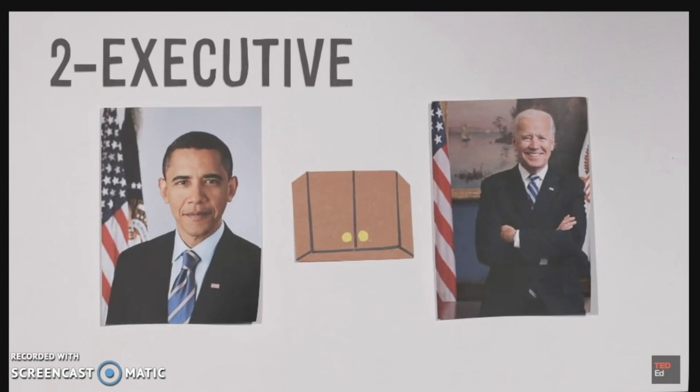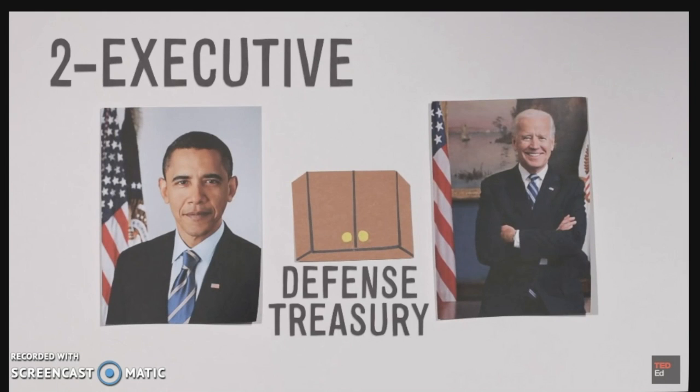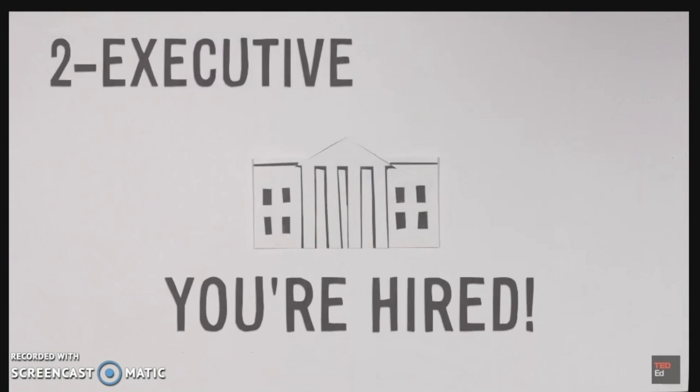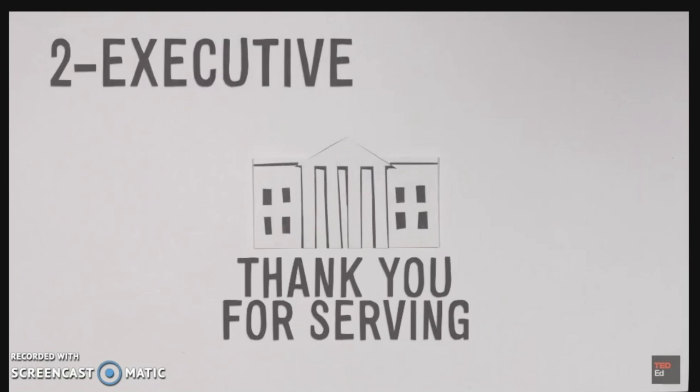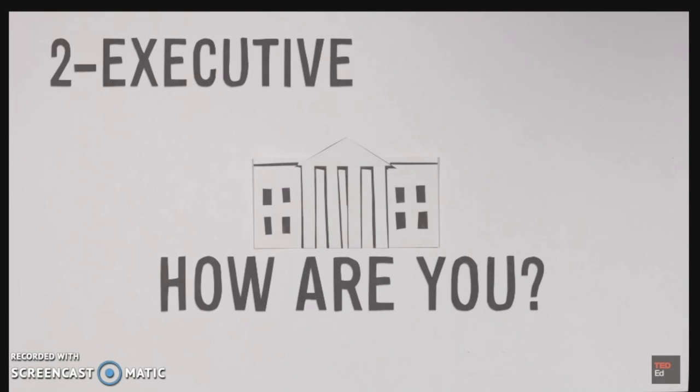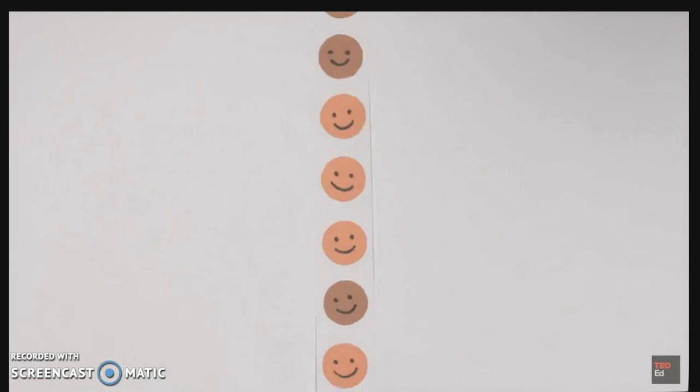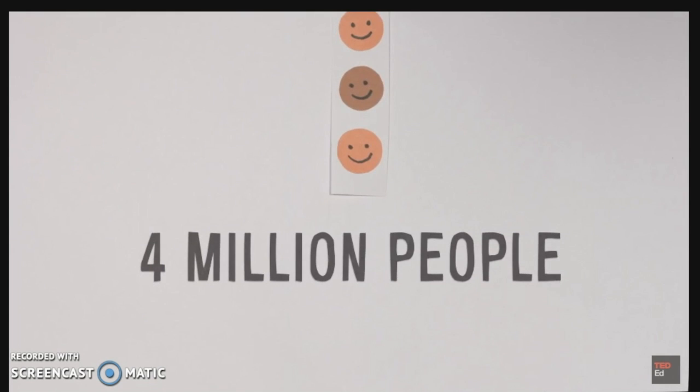These appointed helpers assist the president in making important decisions within their area of expertise, such as defense, the Treasury, and Homeland Security. The executive branch also appoints government officials, commands the armed forces, and meets with leaders of other nations. All that combined is a lot of work for a lot of people. In fact, the executive branch employs over 4 million people to get everything done.